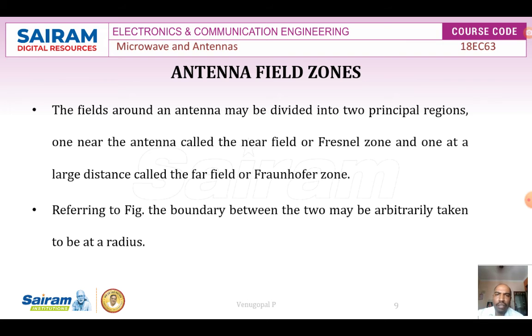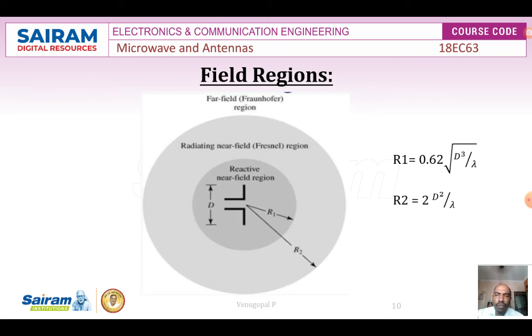So next topic or next fundamental parameter is antenna field zones. Around the antenna we have the two important regions. One is near to the antenna called near field, or it is also called as Fresnel zone, and one more region which is located at the larger distance from the antenna, that is called as a far field or the Fraunhofer zone. The Fresnel zone can be further divided into two regions, one is the reactive near field region, another is the radiating near field region.